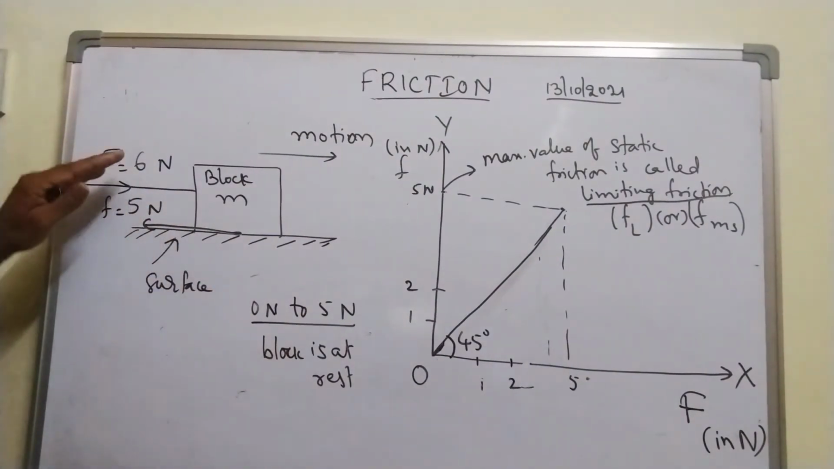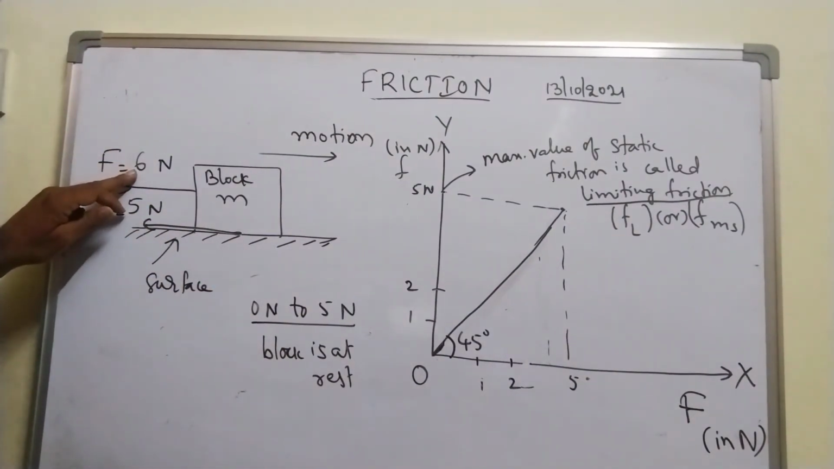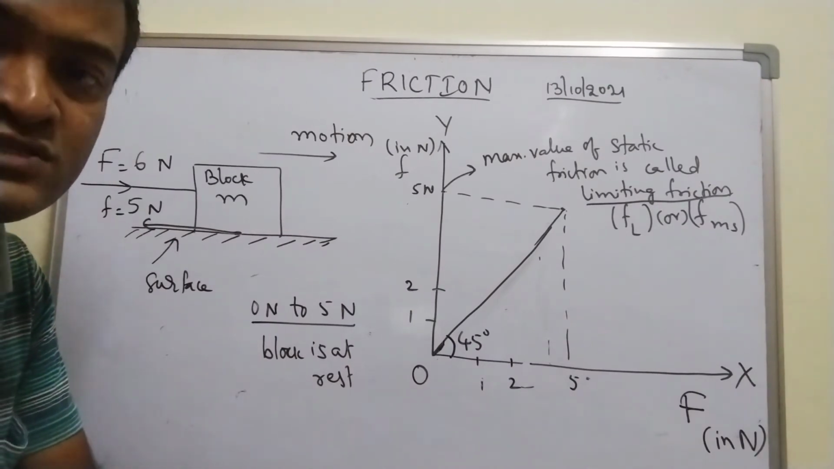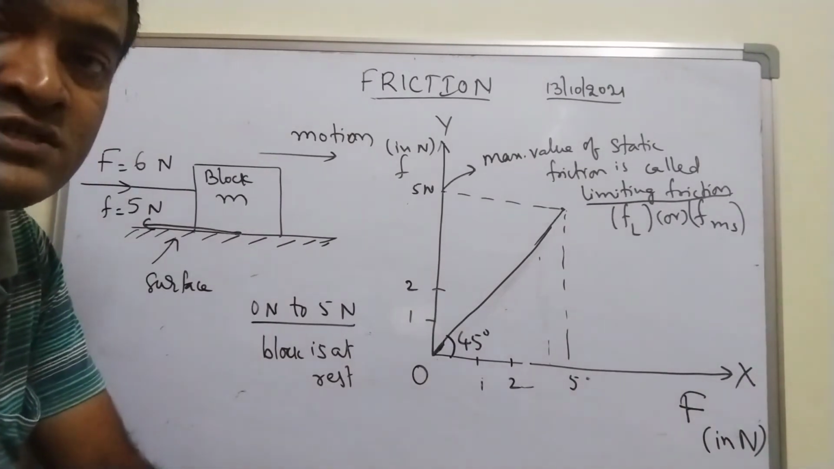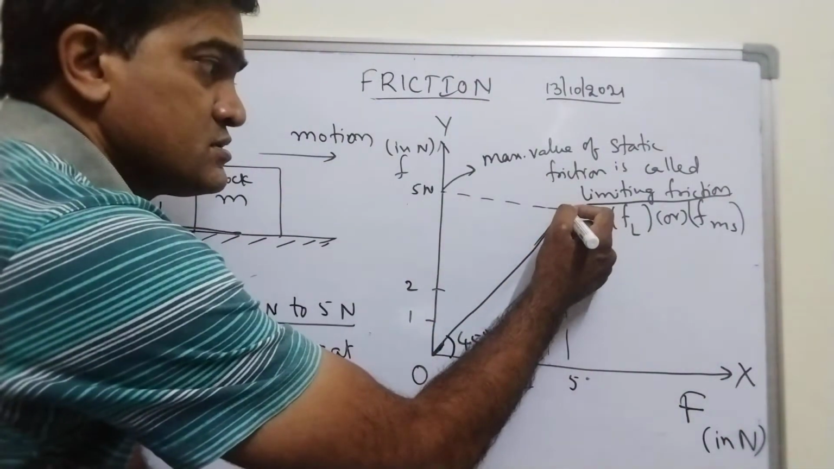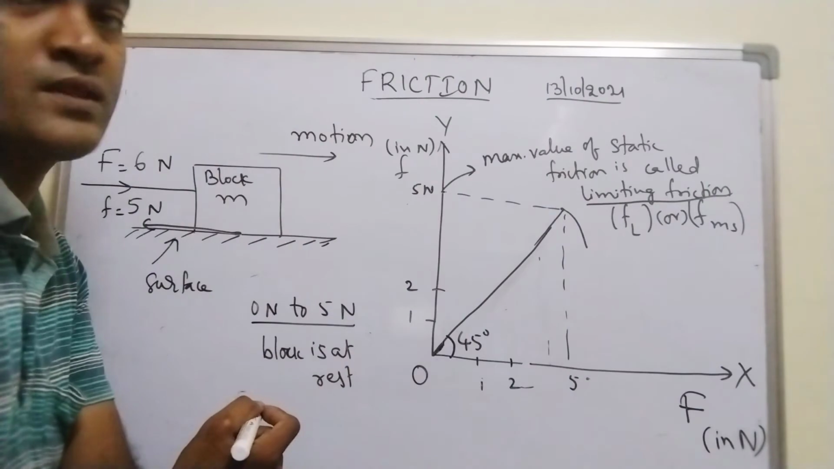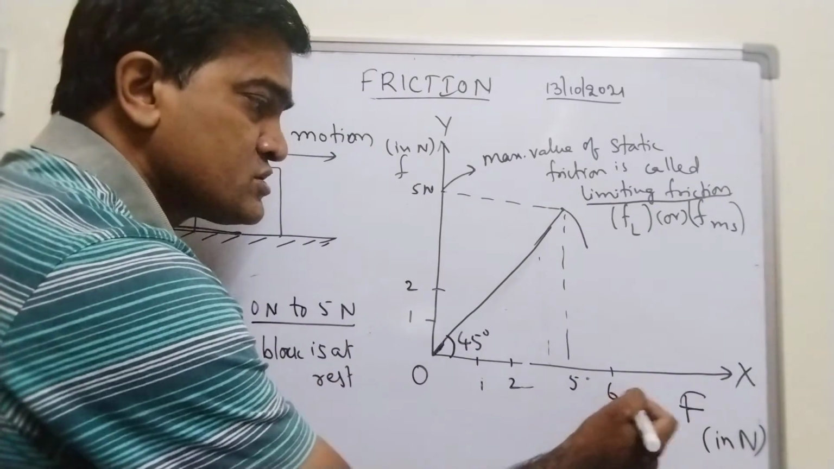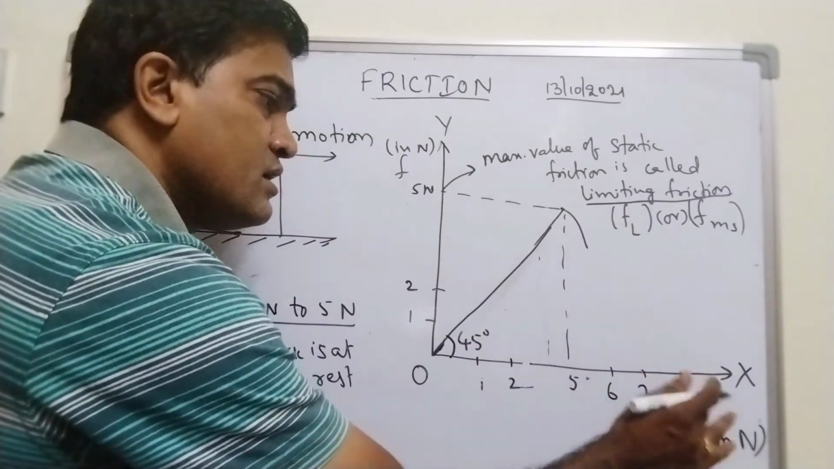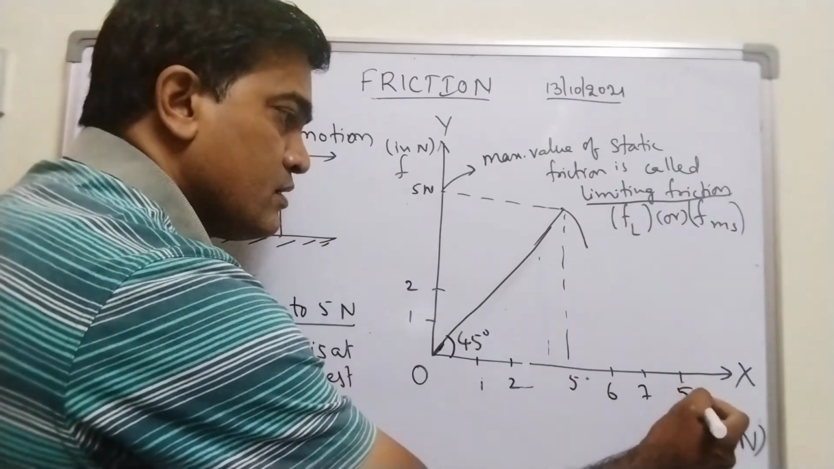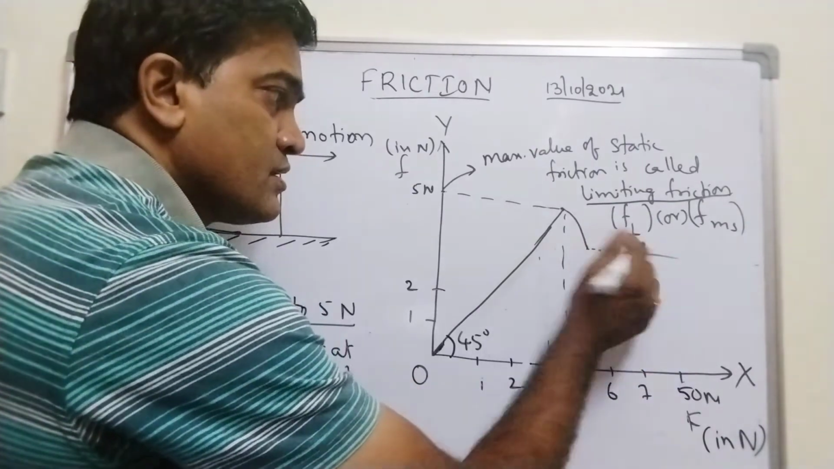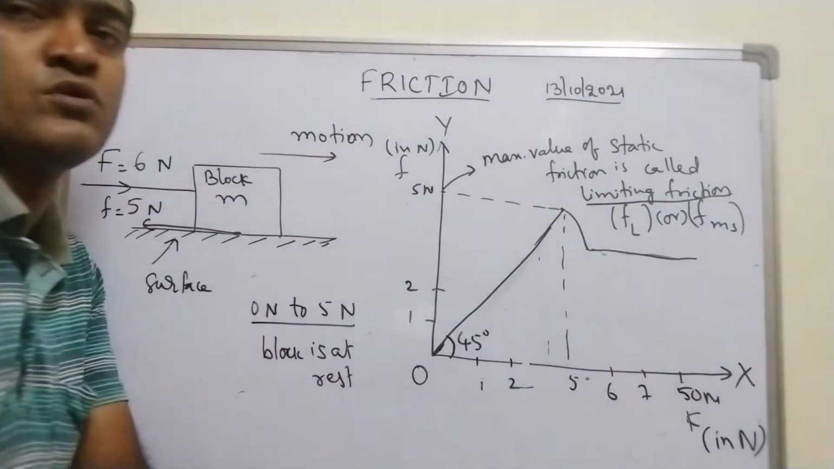Now when I increase the value of applied force from 5 Newton to 6 Newton, what happened to the block? Block started moving. When the block started moving, frictional force got decreased. And that graph I can show you like this. It got decreased like this. And then మనం ఎంత ఫోర్స్ అని అప్లై చేద్దాం? 6 Newton అప్లై చేద్దాము, 6 Newton, 7 Newton, even 100 Newton, or let me take this as 50 Newton. The frictional force remained constant throughout.